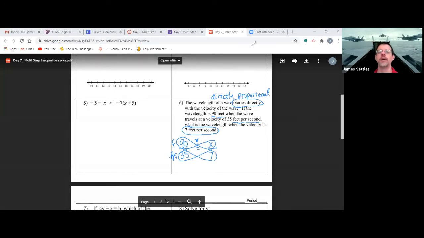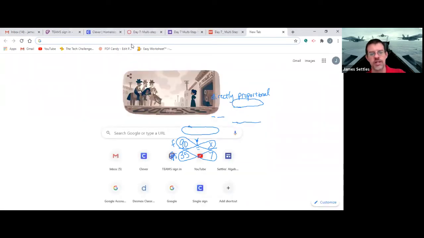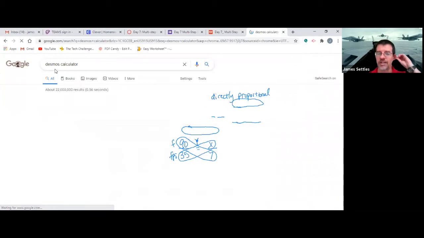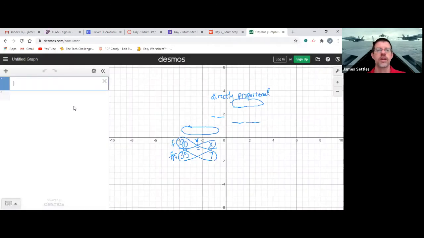Now, I want to show you really quick a place where you can go to do this. One second, I'm trying to get rid of that. All right, I'm going to go open up a new tab, and I want you to type in Desmos calculator. Now, I didn't know this, but there are actually two different calculators, and we actually want to bring both of them up. And I will show you why. So here's the first Desmos calculator.